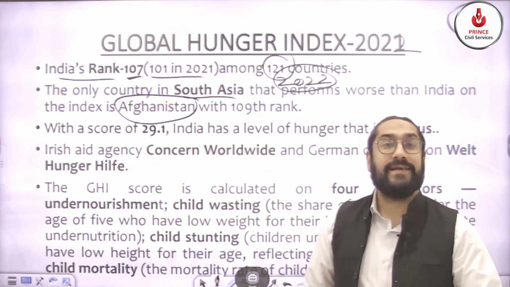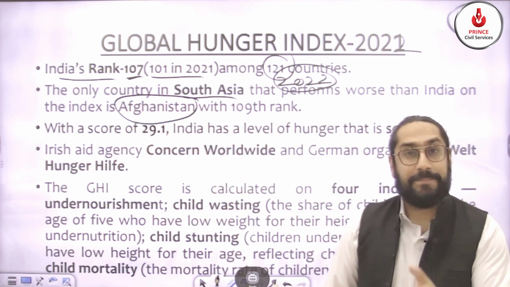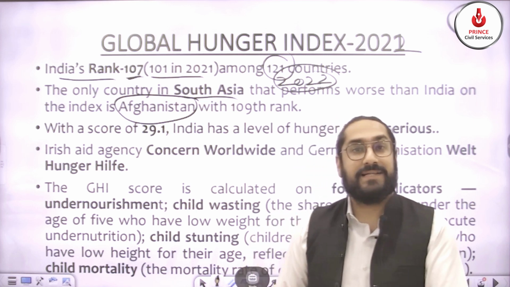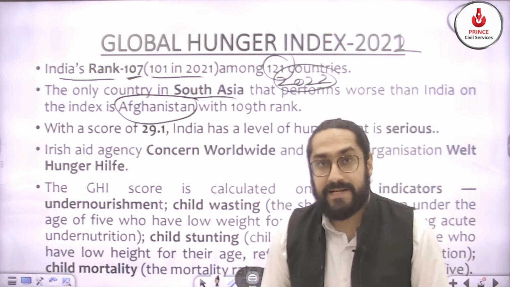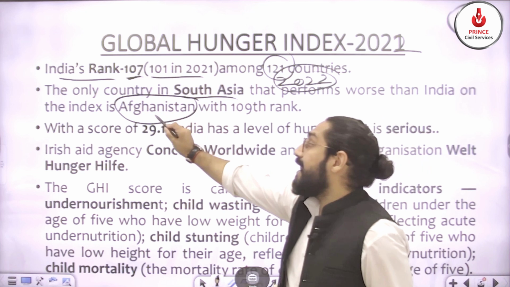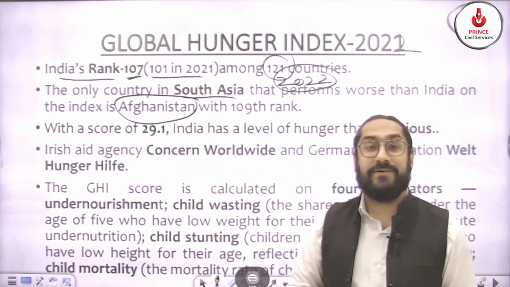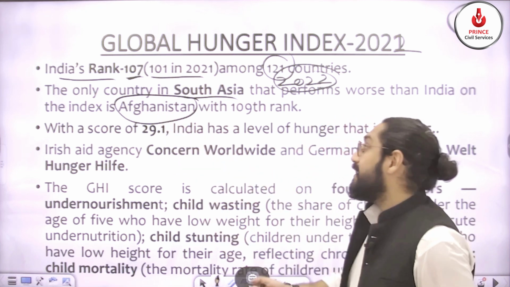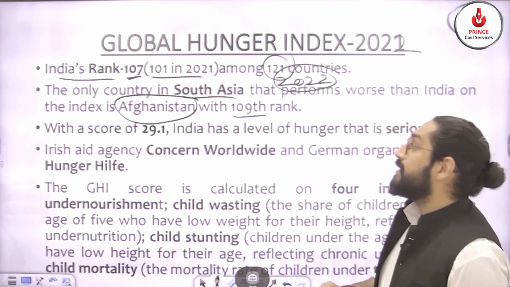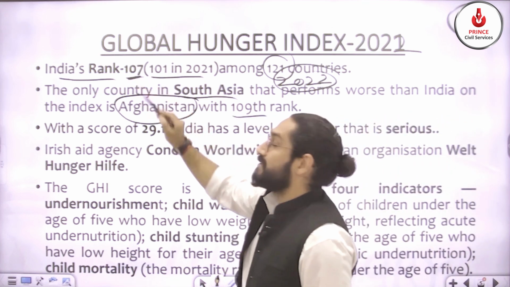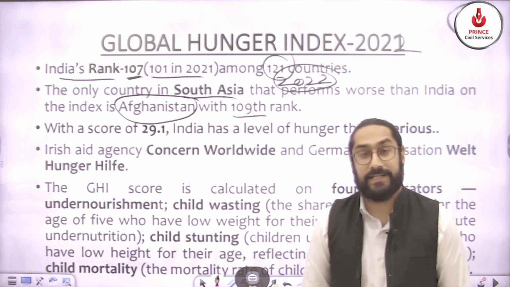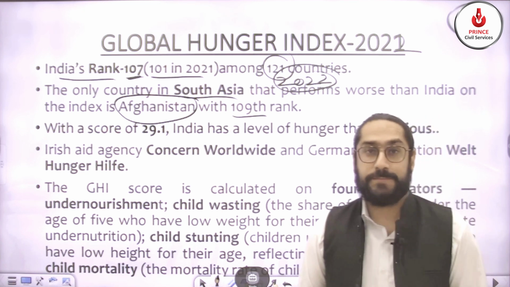All other countries in South Asia, whether Pakistan, Bangladesh and so on, are performing better than India. Afghanistan is the only country performing worse than India, with rank 109, and we are at 107 out of 121 countries. So it is a serious problem.